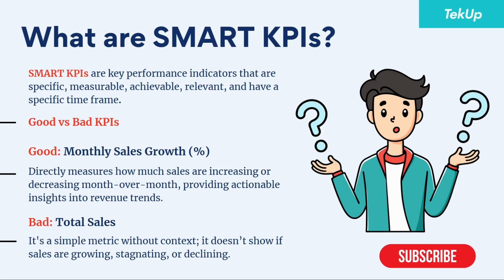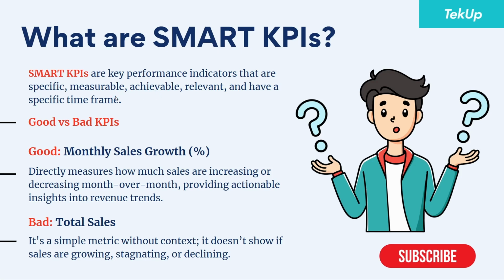When we are talking about relevance here, we are simply saying that the KPI should be relevant to the business goals. There should be a reason why this company is actually trying to calculate this particular KPI. Why are they trying to grow this particular KPI? And what is the importance of this particular KPI to the business? How does this KPI affect the business? And how does the growth of this KPI affect the mission or the goal of the business? So this simply means that the KPI must be relevant to the business goals, and have a specific time frame.